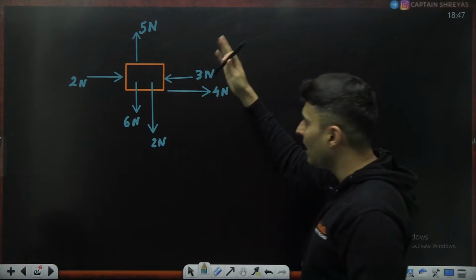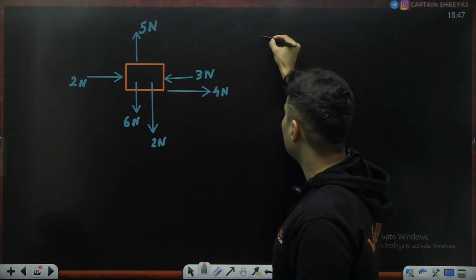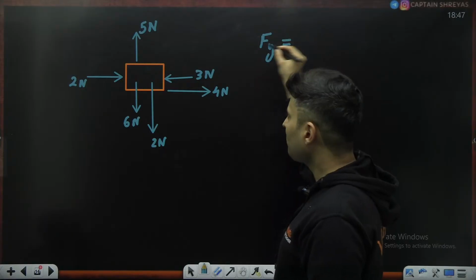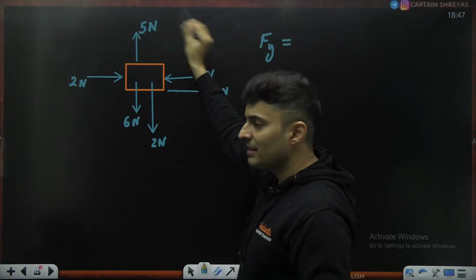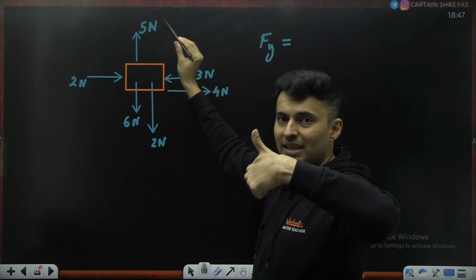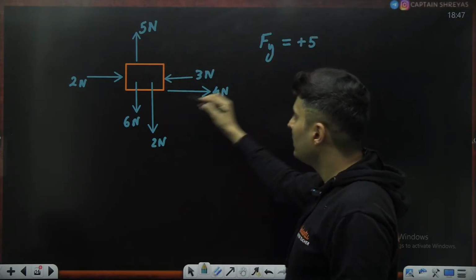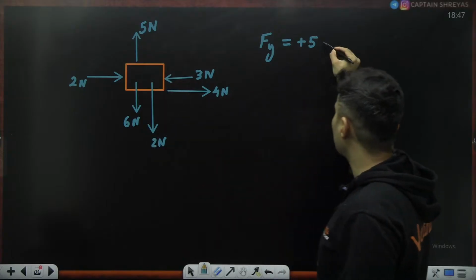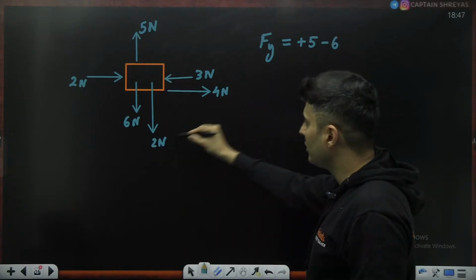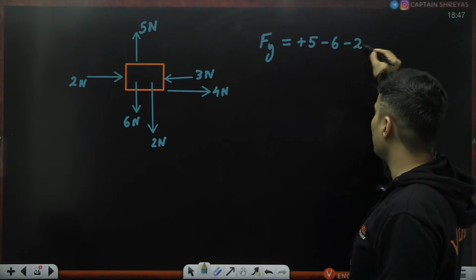So if you think in the upward direction, in the y direction, the force will be, check this out, 5 is in the upward direction, so plus y, so positive, so plus 5 is there. Then 6 Newton is there downward, so I'll put minus 6. This 2 Newton is there downward, so minus 2.